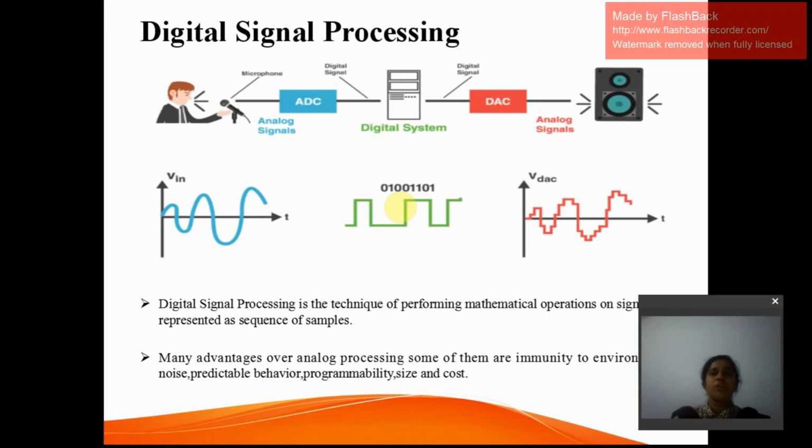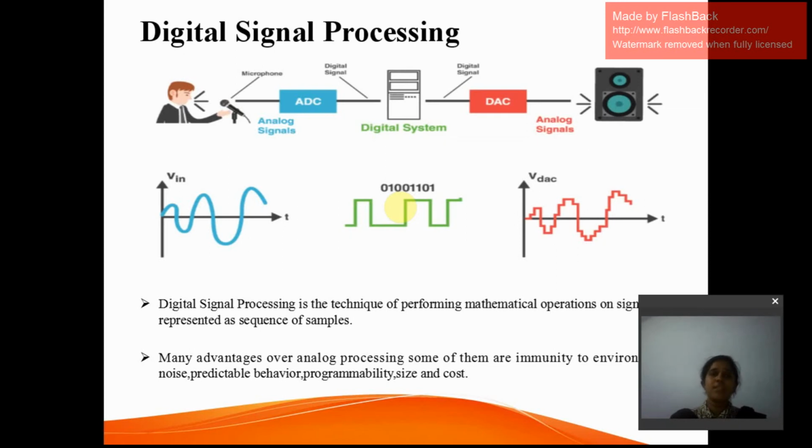And what are the major advantages of digital signal processing when compared to analog signal processing? As I said, if we do processing on an analog signal, we call it analog signal processing. If we do processing on a digital signal, it is digital signal processing.